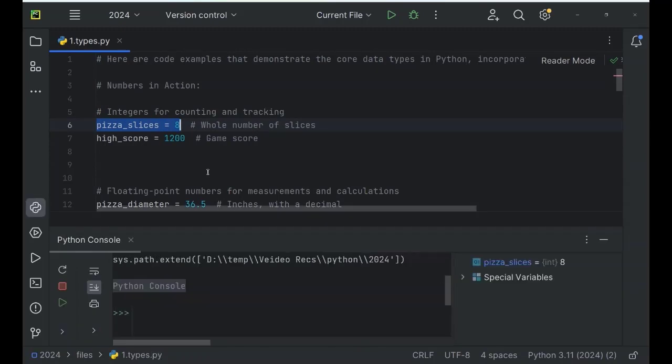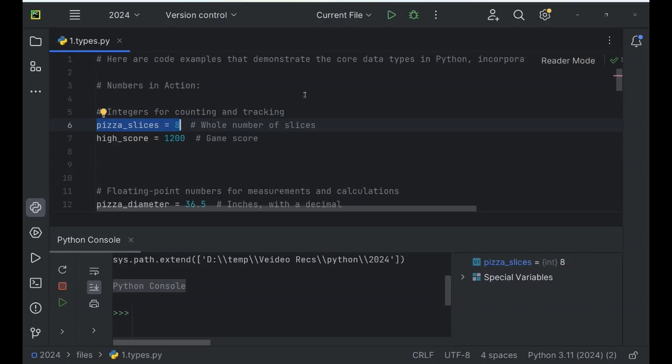Shift-Alt-E, and it will run this selected part of code. By the way, I'm using the PyCharm IDE, and its free edition, you can download it and follow along. Just type PyCharm in a Google search and find the official link, download it, install it, and then start a new project.